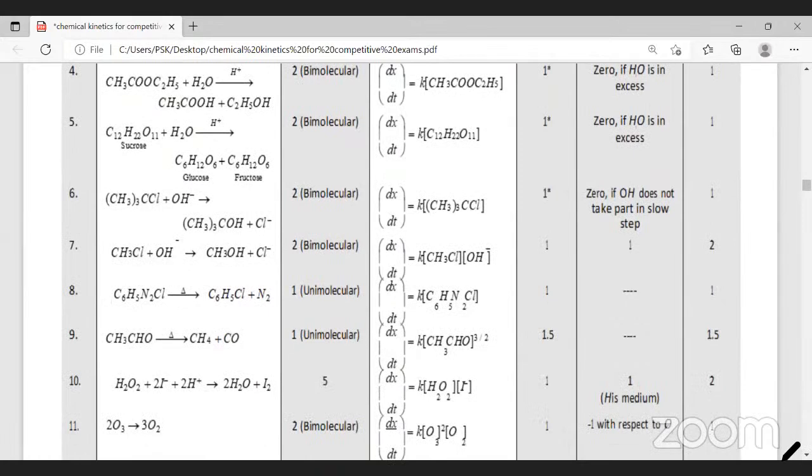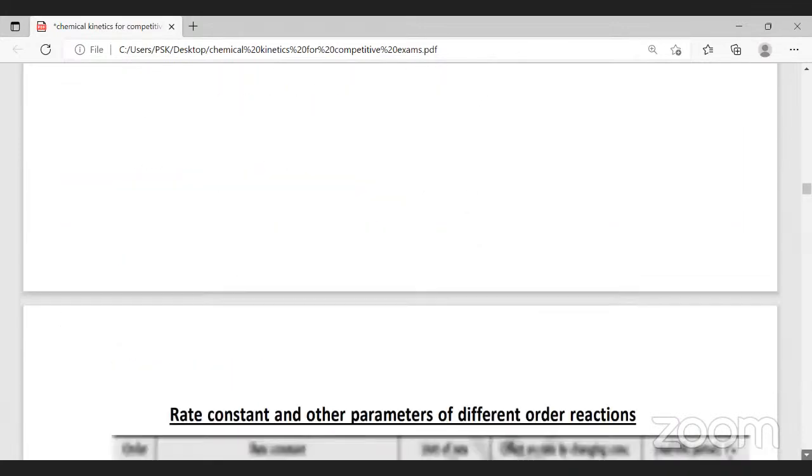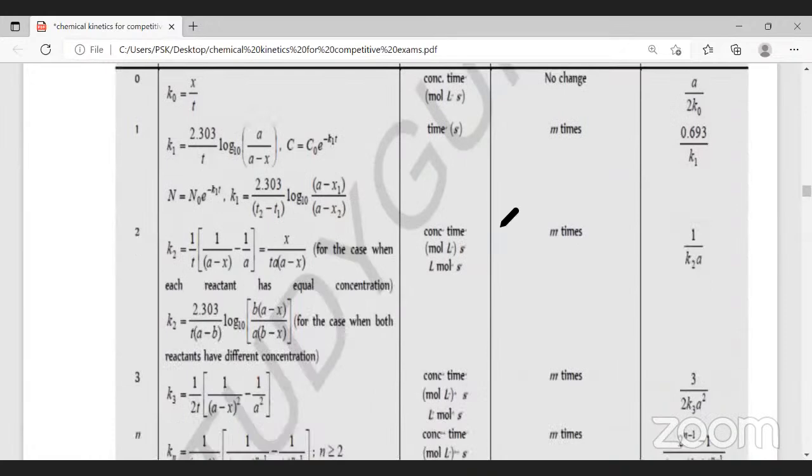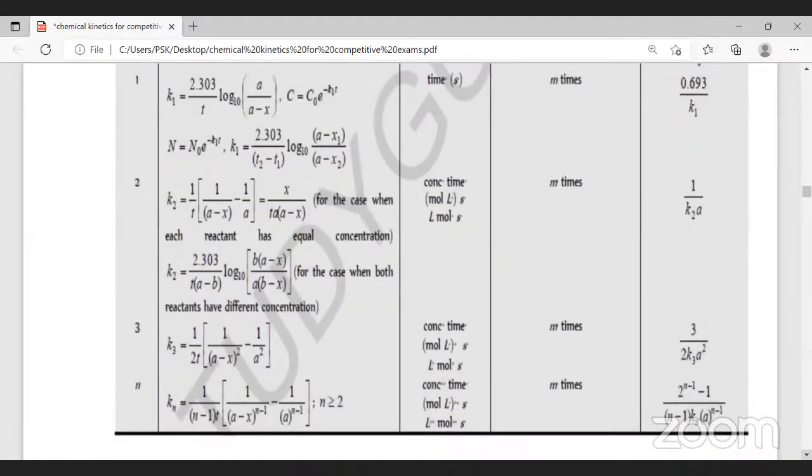You can see the different types of reactions and different orders; the molecularity is given here and the order here. Next is rate constant. We have to derive these formulas, possibly in the next class.